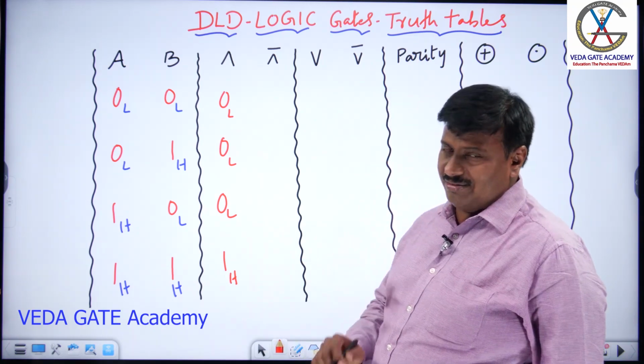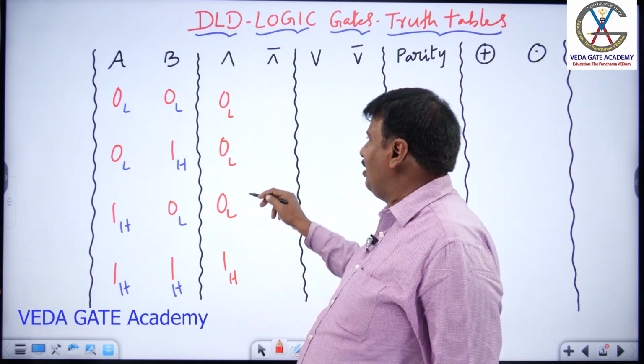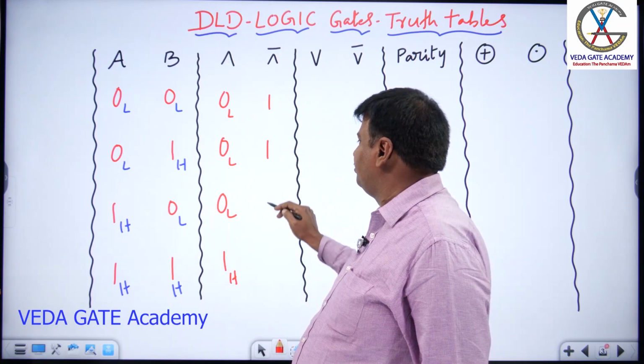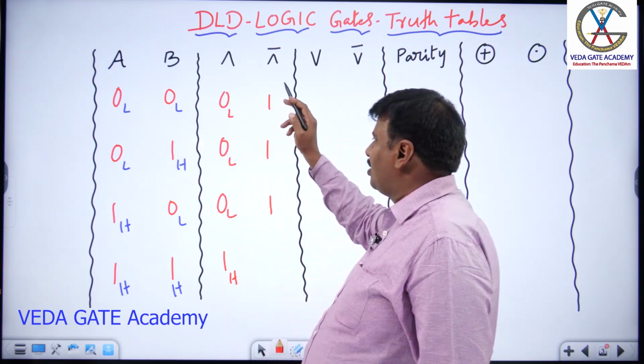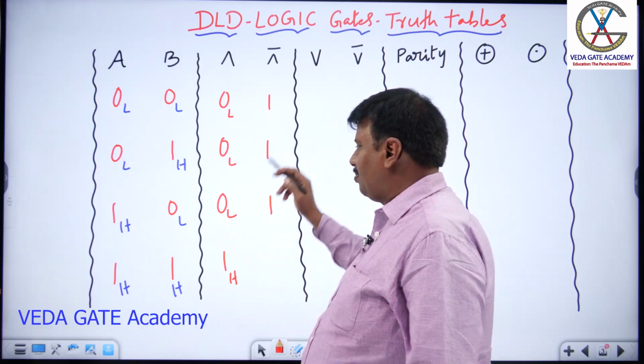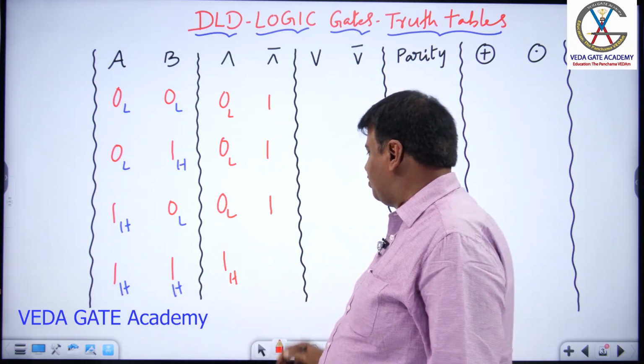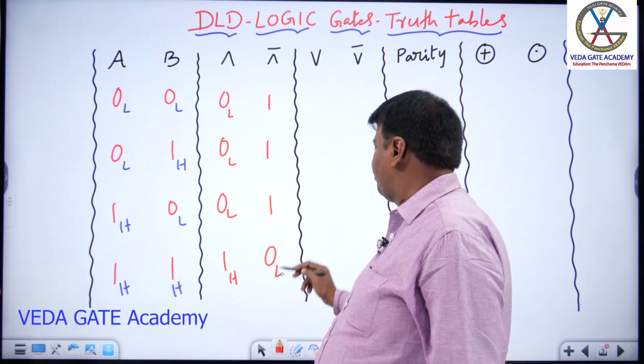NAND is exactly reverse to AND, as you all know well. With any low, it is high, so you get 1 here. A is low, output is high. AB both are low, output is high. B is low, output is high. When both are 1, both are high, it is reversed to low, 0.